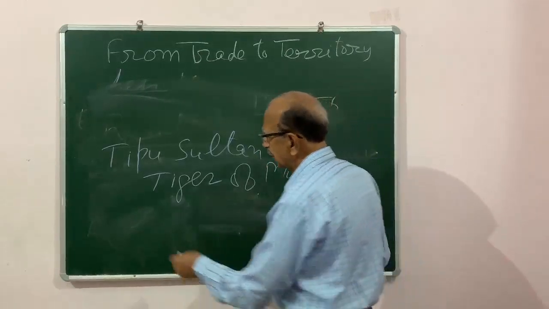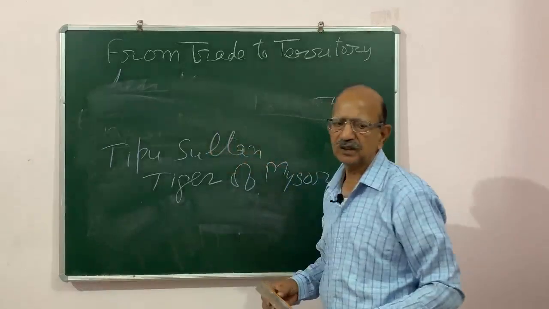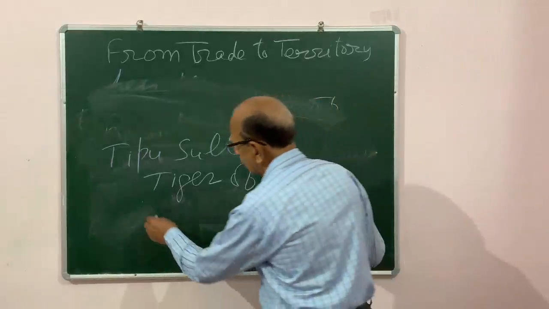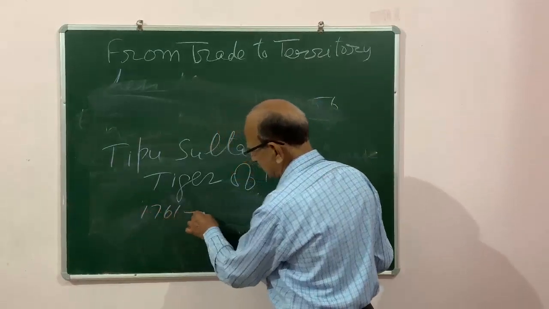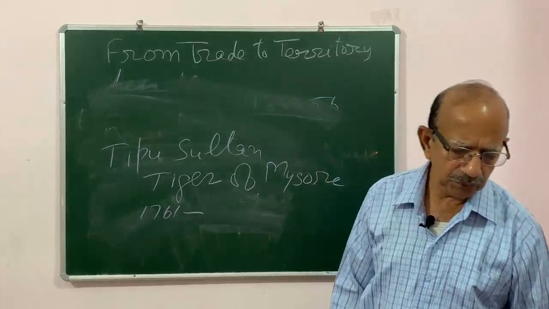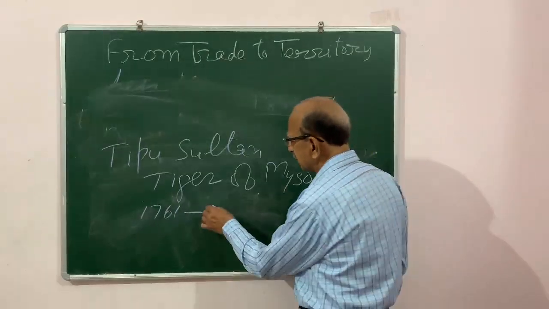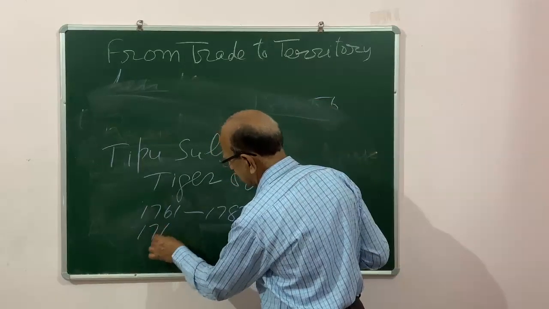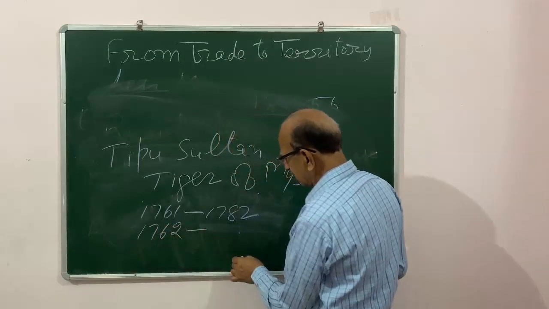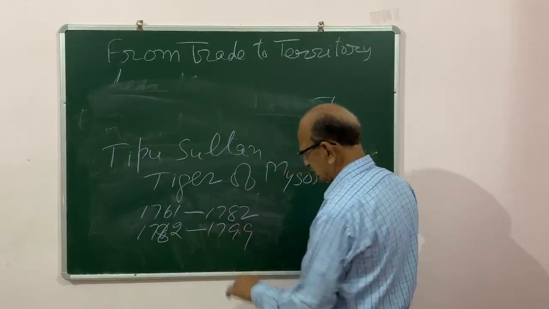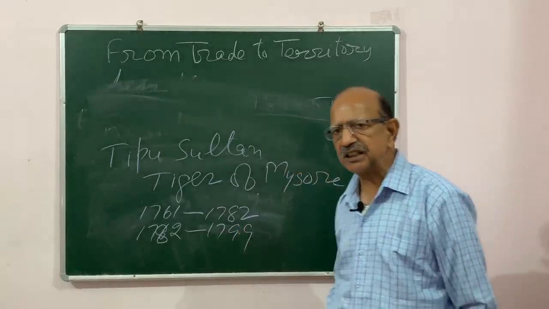Before him, his father Hyder Ali ruled from 1761 onward. Hyder Ali was also a powerful ruler and he continued to be there till 1782. And after his death, Tipu Sultan became the ruler and he ruled up to 1799.